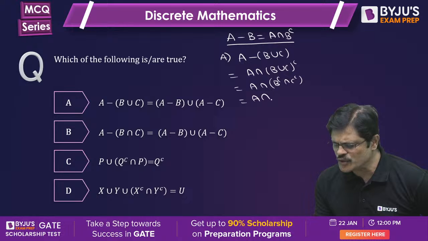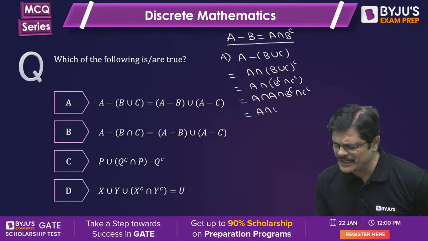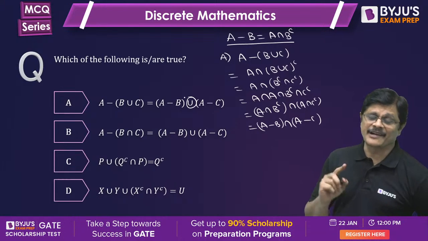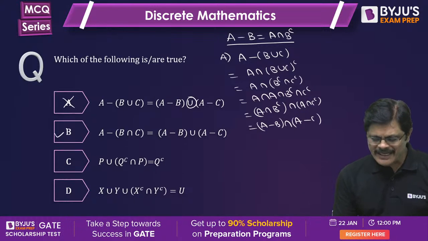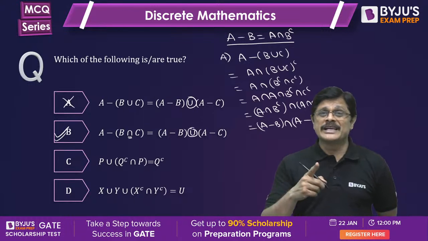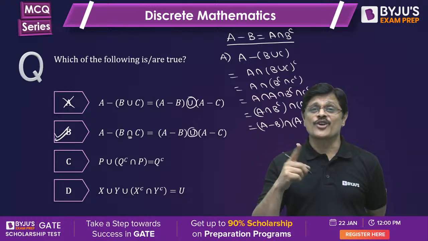Here I can introduce one more A by idempotent property: A and B complement and A and C complement, which is nothing but A minus B intersection A minus C. But here it is union given, therefore it is gone wrong. Option A is wrong. But if you see option B, it is correct, because if it is intersection, it changes to union. You please verify that. So B option is correct, but A option is wrong.